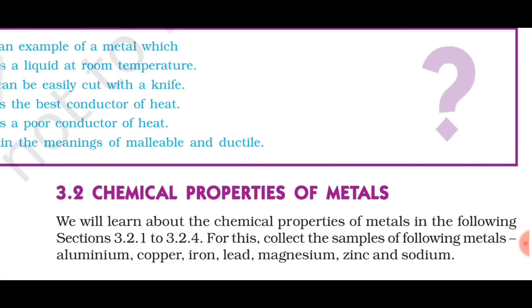Welcome everyone. Today we will discuss the chemical properties of metals. It is given here. We will learn about the chemical properties of metals in the following sections. For this, collect samples of the following metals: aluminium, copper, iron, lead, magnesium, zinc and sodium.